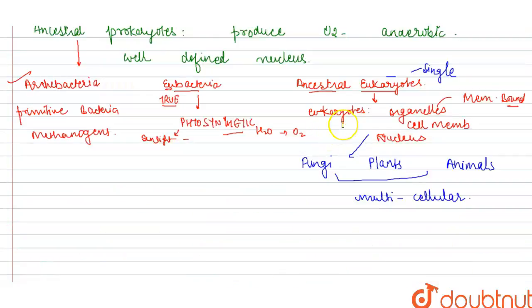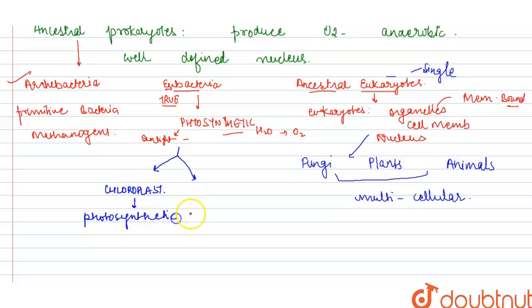So basically, some of the Eubacteria divided and possessed the chloroplast, which carries the photosynthetic pigment.